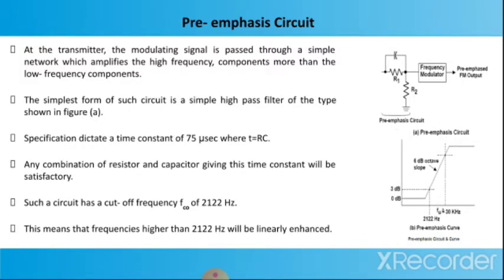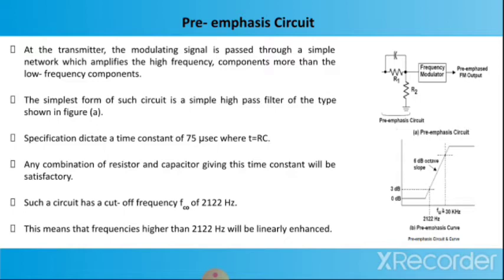Now we'll talk about the pre-emphasis circuit. So this is the circuit diagram of pre-emphasis. At the transmitter, if you can see, the modulating signal is passed through a simple network which amplifies the high frequency components more than the low frequency components. The simplest form of such a circuit is a simple high pass filter of the type which is shown in figure A. The specification dictates a time constant of 75 microseconds, where T equals RC. Any combination of resistor and capacitor giving this time constant will be satisfactory here.